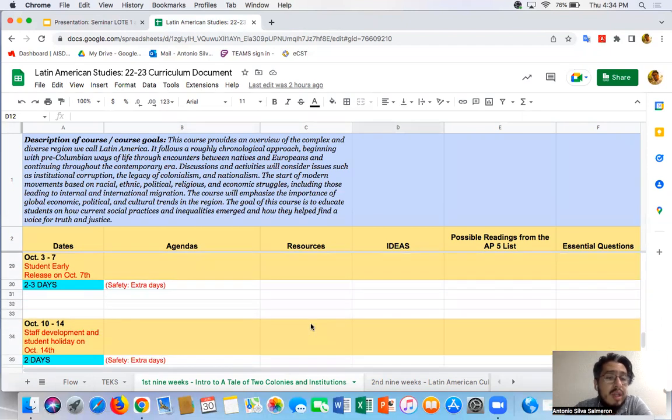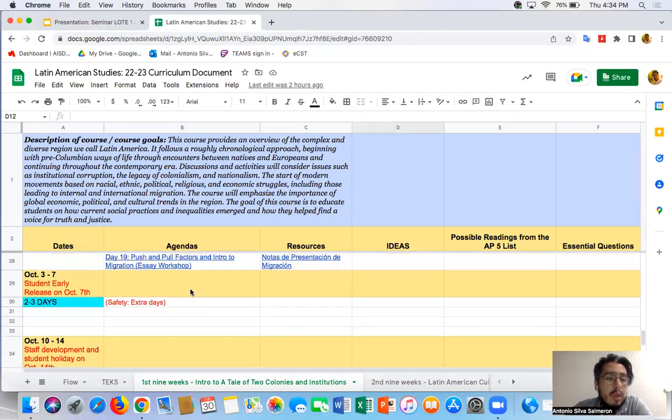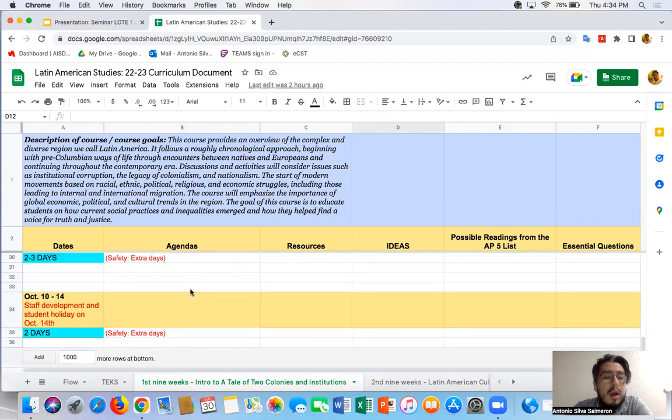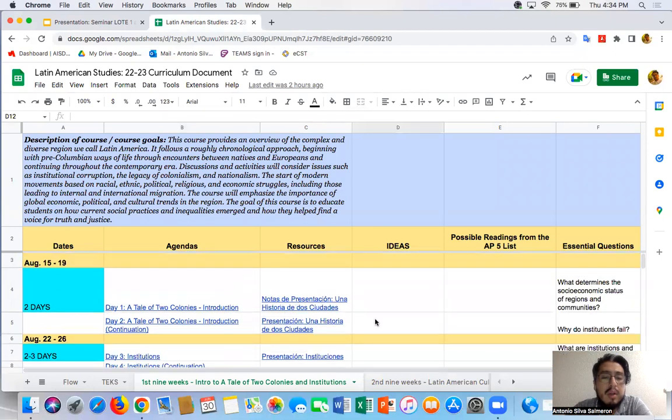There's some safety extra days in here. You're going to notice usually 2 weeks are constructed on that because we have to be flexible here. Throughout the year, there's crazy things that happen. Maybe it takes you longer to get a project done with the students than just a week, or maybe it takes you longer than a week to get through a lesson. Whatever it might be, we have to empathize. So for this one, just 2 weeks for safety and extra days. In total, it's like 4 or 5 safety extra days that I've put in here just in case.